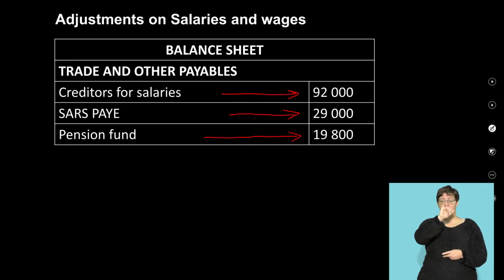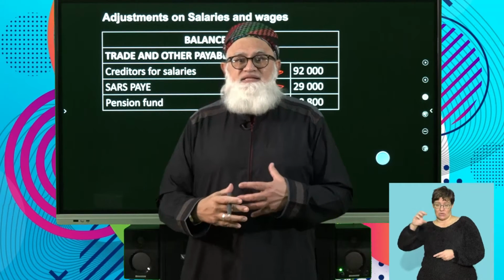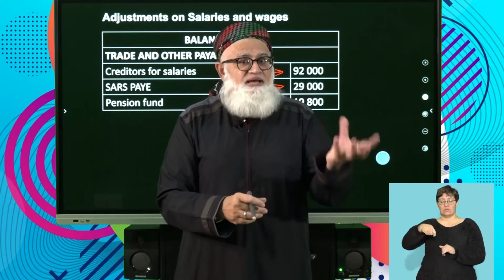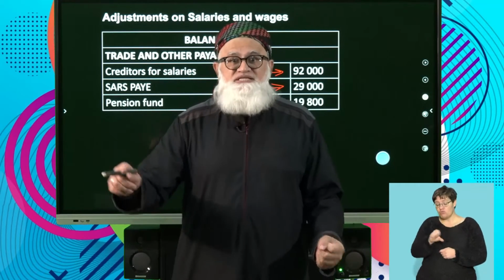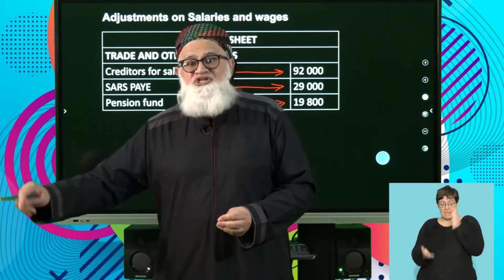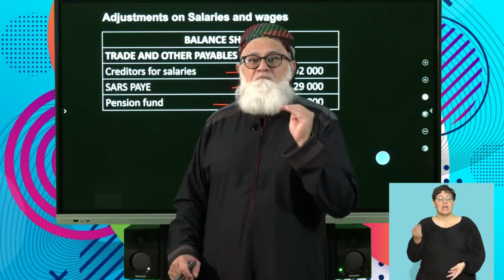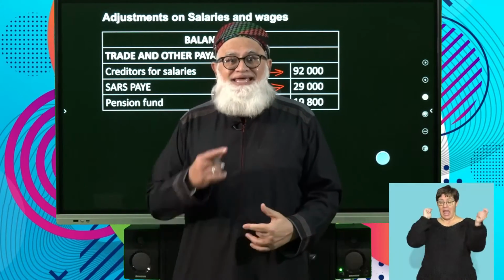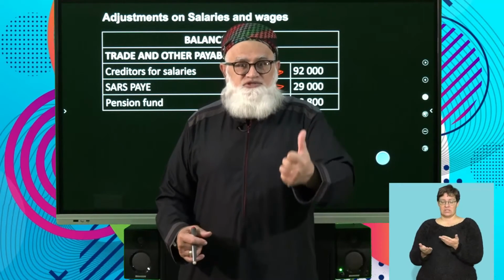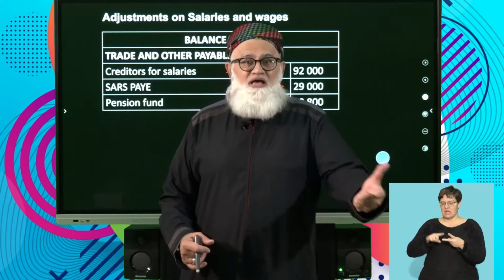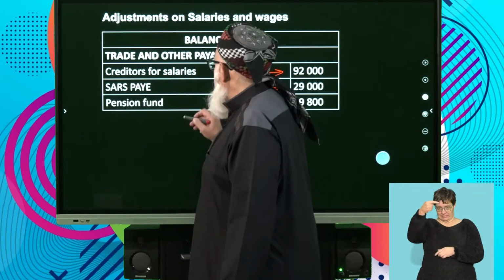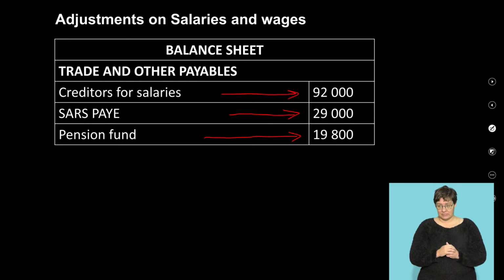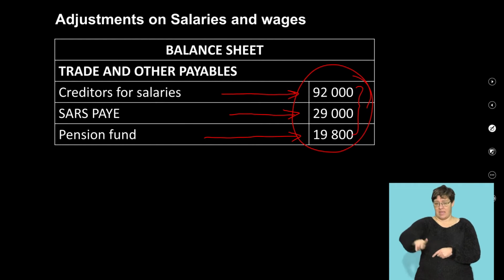So in other words, what you notice from this year is that you're debiting salaries, you're debiting employer contributions, that's an impact on your income statement, but the credit entries are impacting on your balance sheet, where under trade and other payables, you have all your adjustments in respect of salaries and wages, creditors for salaries, SARS, PAYE, pension fund, medical aid, whatever you have. But in this case, these are your liabilities. And remember, these are amounts that you owe to your creditors.